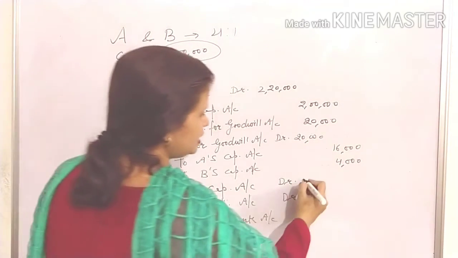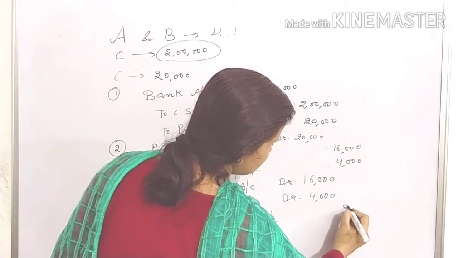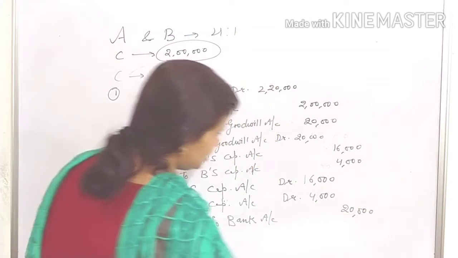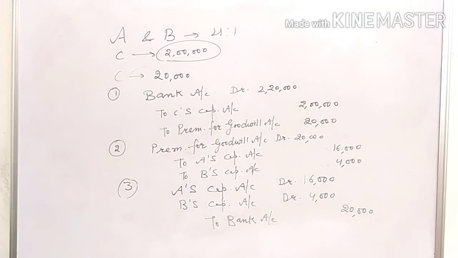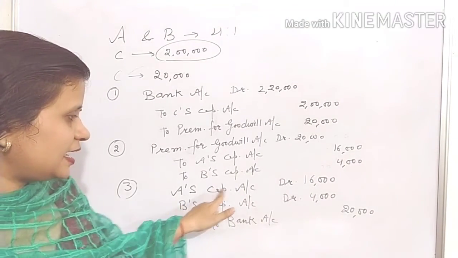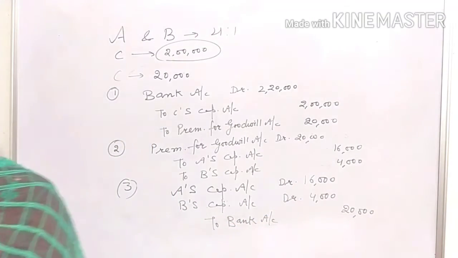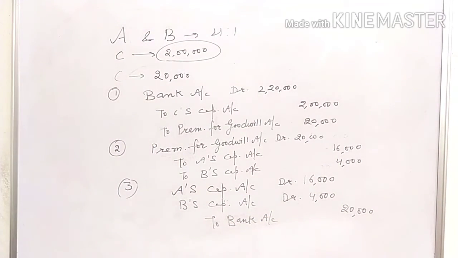Here it will be 16,000, 4,000, 20,000. And in case they are withdrawing only 50%, then how much will be withdrawn by A? 8,000. How much will be withdrawn by B? 2,000. That depends on what is given in the statement.